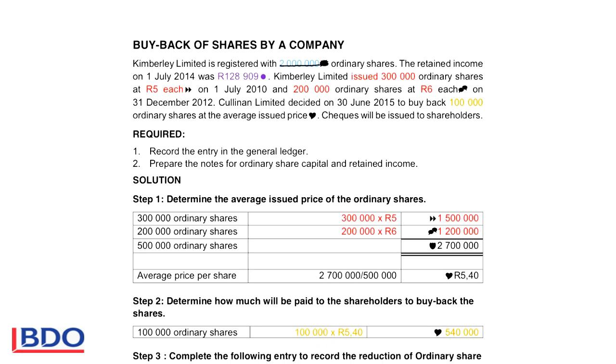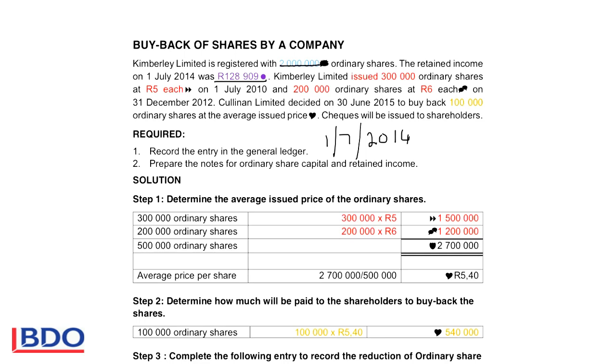The retained income on the 1st of July 2014, that is at the beginning of the year, was 128,909. It's very important to determine when is the current financial year. So they give us the retained income at the beginning of the year. So the beginning of the year is 1 July 2014. Then they issued shares in 2010 and in 2012. So that is before the current year.